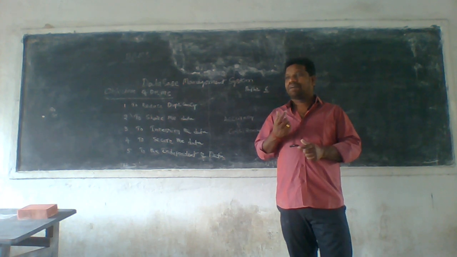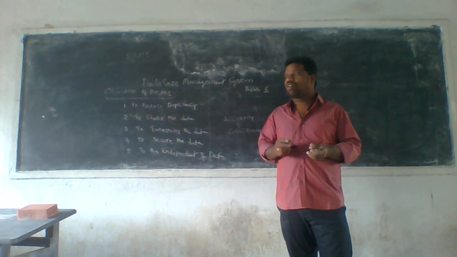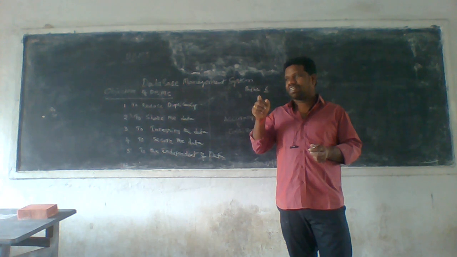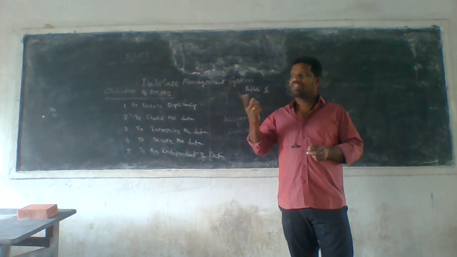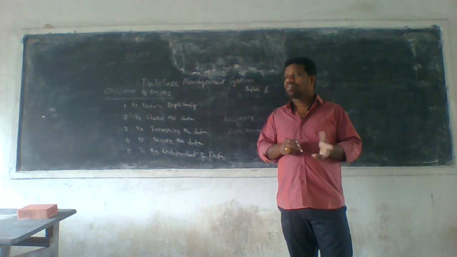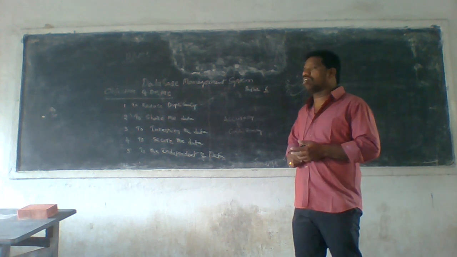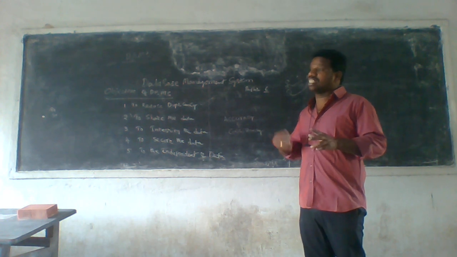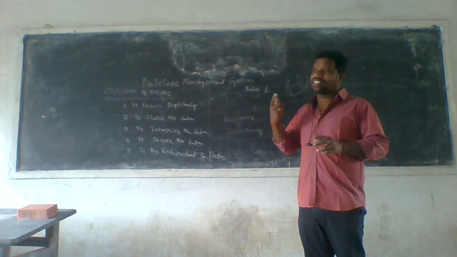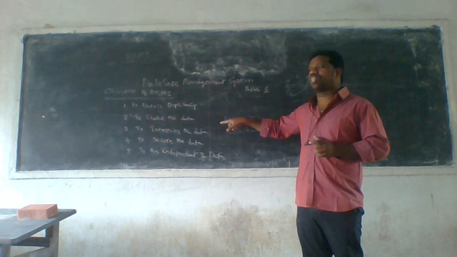Why? Because the mail data is secured by using a password. If you give the password, no one can access your data. If someone knows the password, they can manage your data. So in that process we can provide security. DBMS also provides some security using passwords. Without a password we can access any data, but with a password we can access only some of the data. Hence that data is more secure.